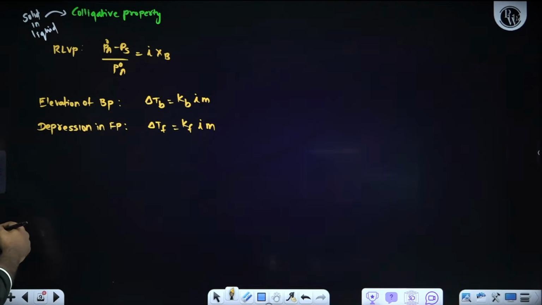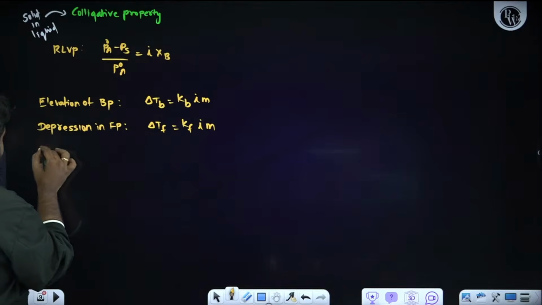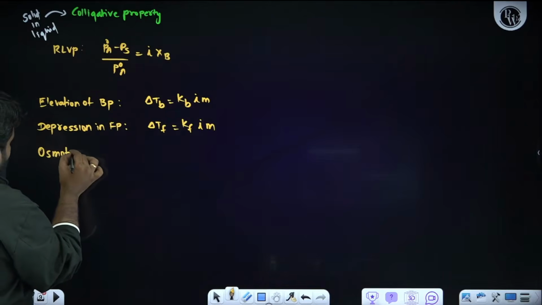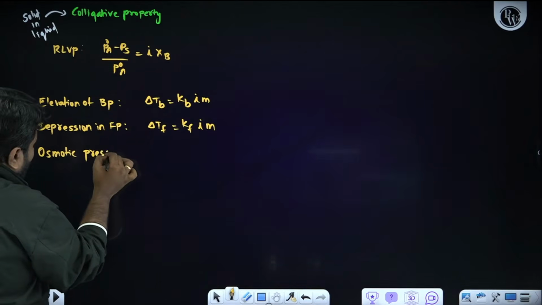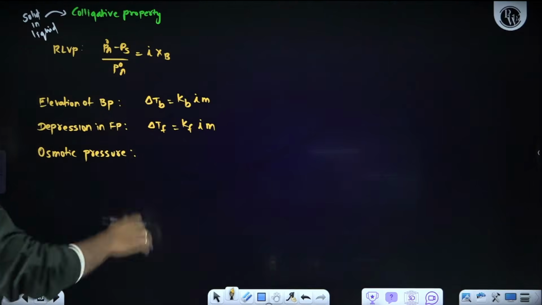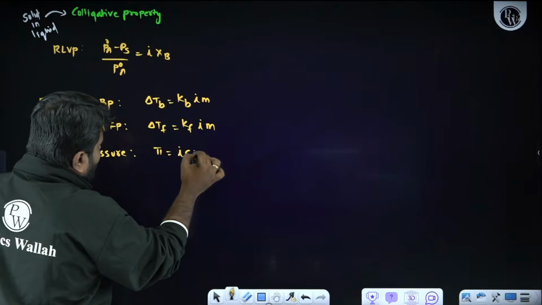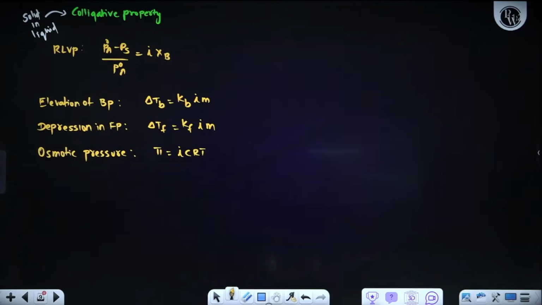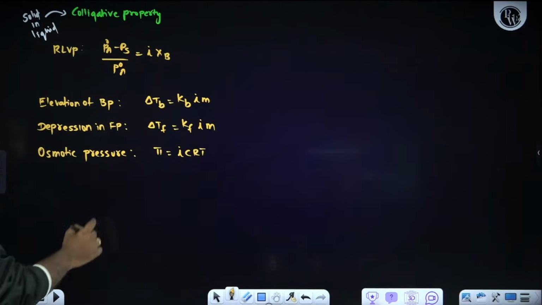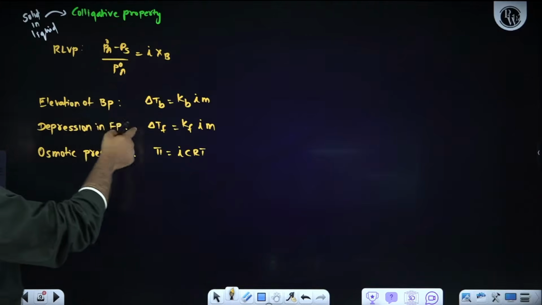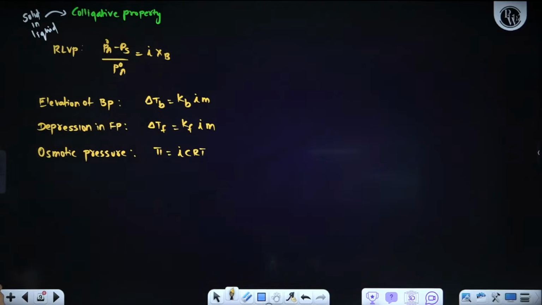The next thing we can talk about is osmotic pressure. Direct questions you people will get, my dear students, in the NEET examination. We are not preparing for JEE. So osmotic pressure is nothing but Pi is equal to I into C into R into T. R is nothing but the gas constant. Remember one thing, now how to calculate the Kf and Kb values. That is also very, very important.